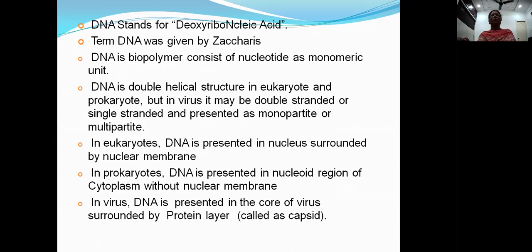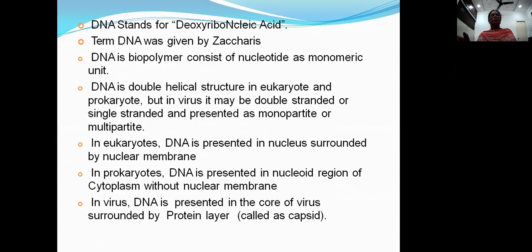In eukaryotes, DNA is present in the nucleus surrounded by the nuclear membrane. In prokaryotes, DNA is present in the nucleoid region of the cytoplasm without a nuclear membrane. In case of a virus, the DNA is present in the core of the virus and surrounded by a protein layer. The virus is nothing but ribonucleoproteins.